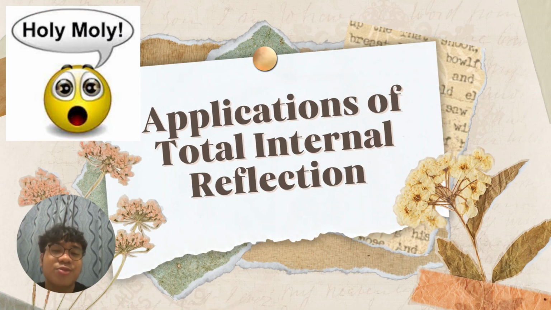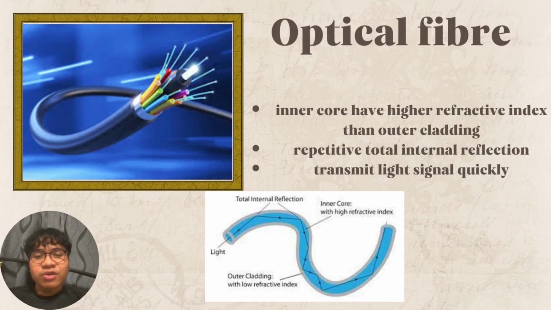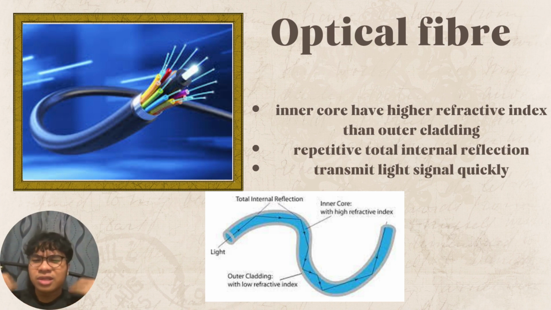Here are some of the most common applications of total internal reflection in daily life. So one of the application of total internal reflection is that it is applied in the making of optical fiber. Okay, so I think it is commonly used in engineering field now, since it is much more efficient than normal cables because it transmit light instead of electric signal.